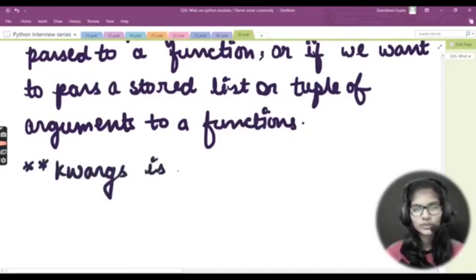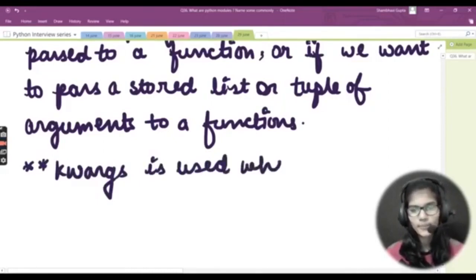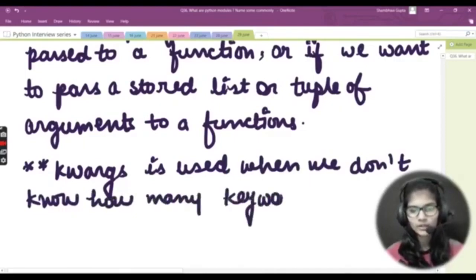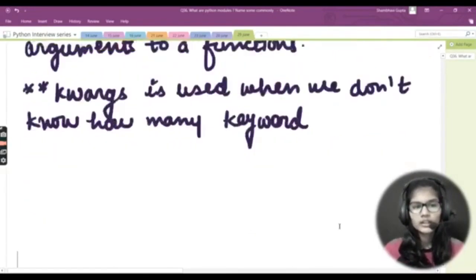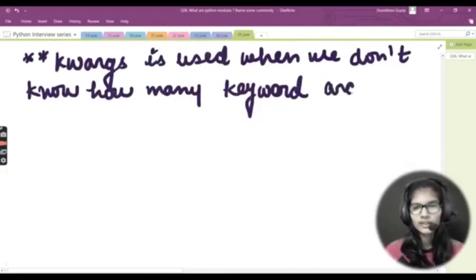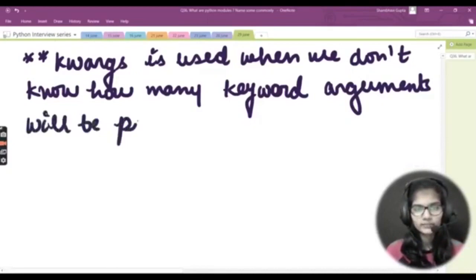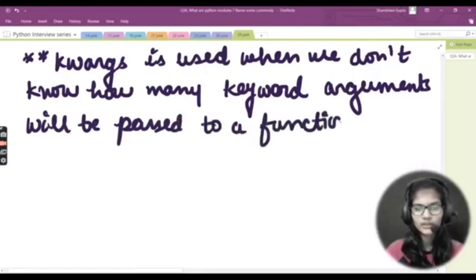Okay, now kwargs is used when we do not know how many keyword arguments will be passed to a function. In that case we use this asterisk kwargs.